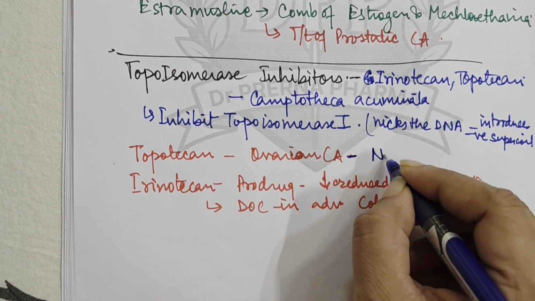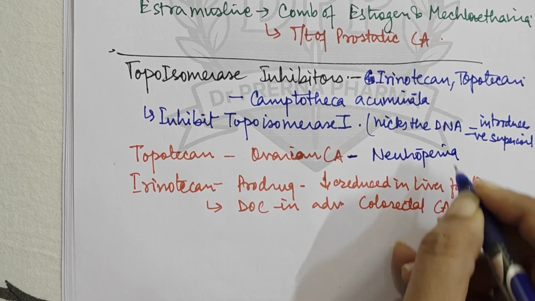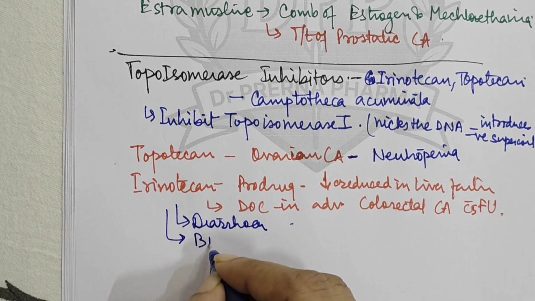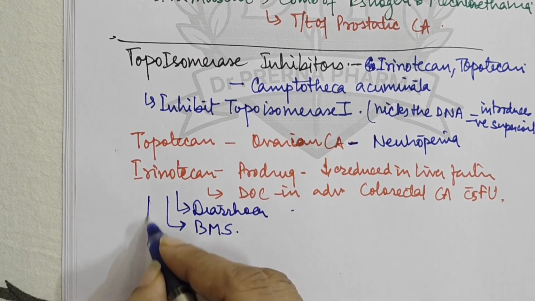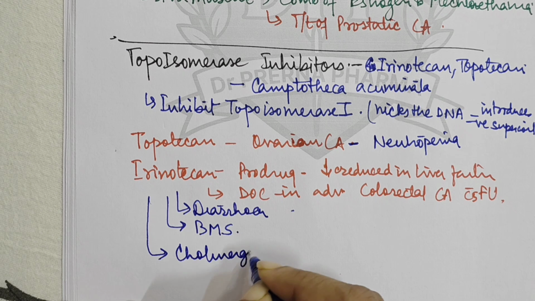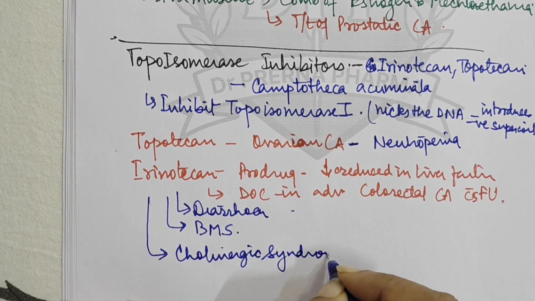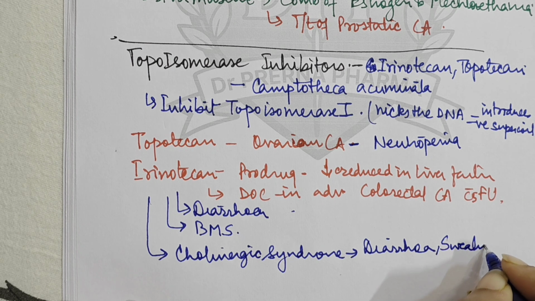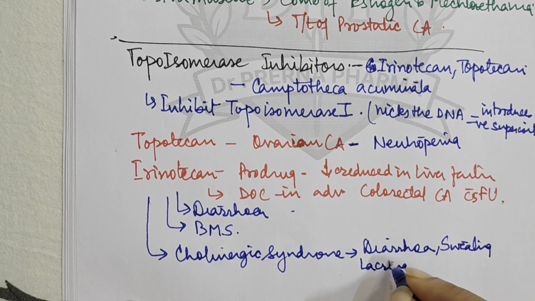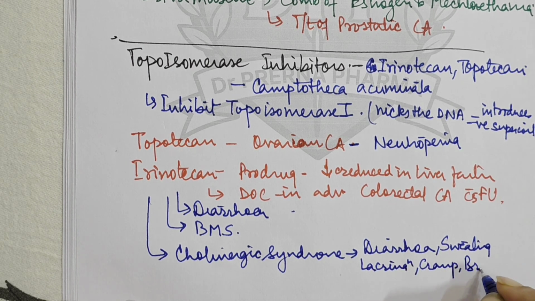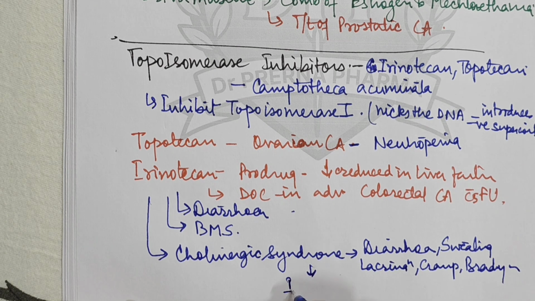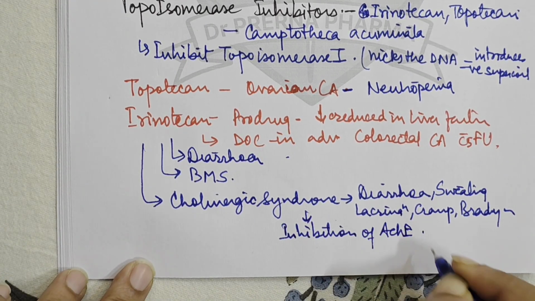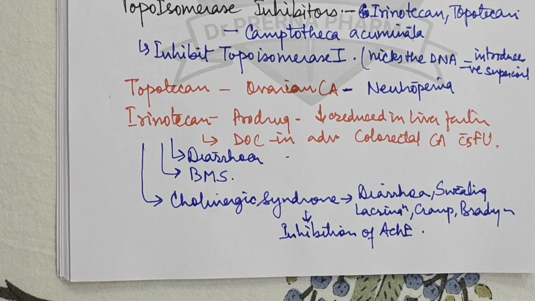What is the toxicity? Topotecan causes neutropenia. Irinotecan causes diarrhea. Irinotecan also causes bone marrow suppression. Then irinotecan also causes cholinergic syndrome. In this, basically diarrhea, sweating, increased secretion, cramps, bradycardia occur. So this is because of inhibition of acetylcholinesterase enzyme, right?